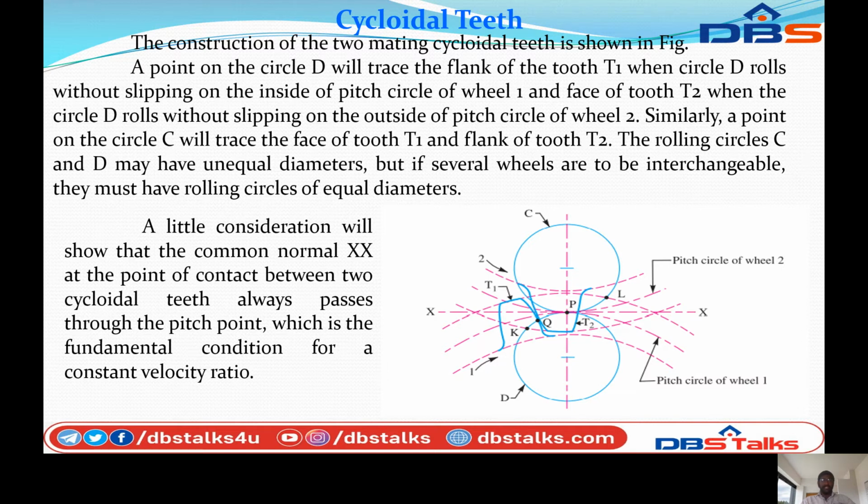A little consideration will show that the common normal XX, the horizontal line, at the point of contact between the two cycloidal teeth always passes through the pitch point, which is the fundamental condition for a constant velocity ratio.